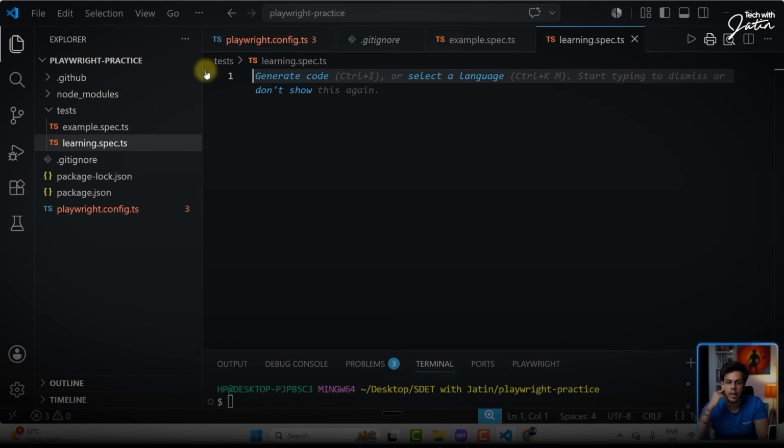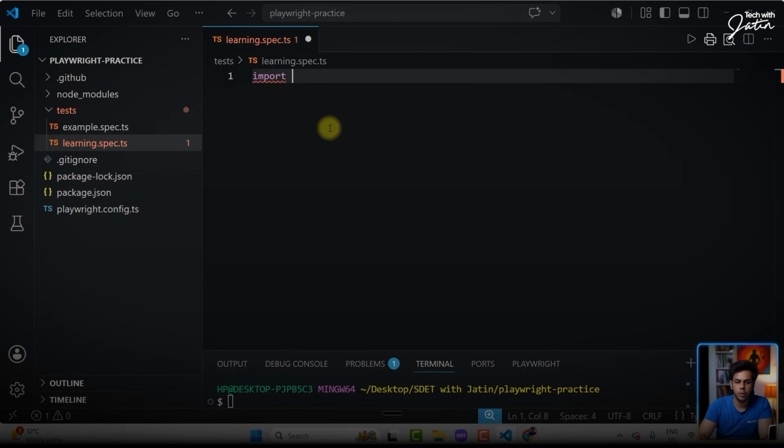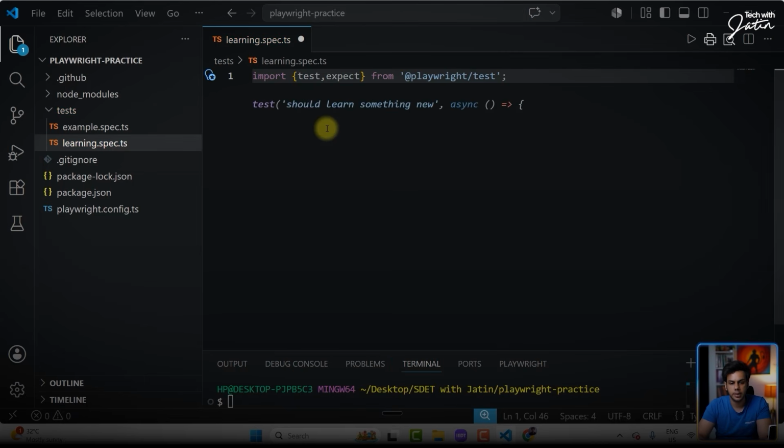Now, over here, let me just close this gitignore, playwright.config.ts, and this also. The next thing I'm going to say import: I want to import test, comma, expect from playwright test.